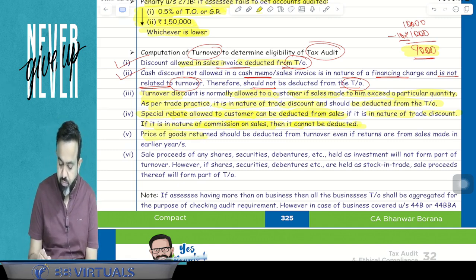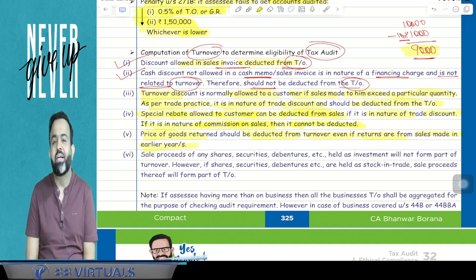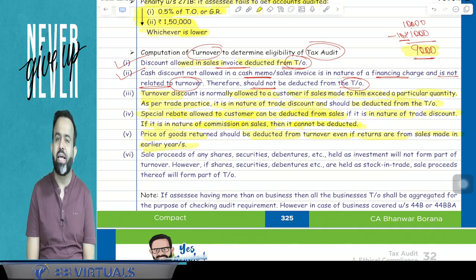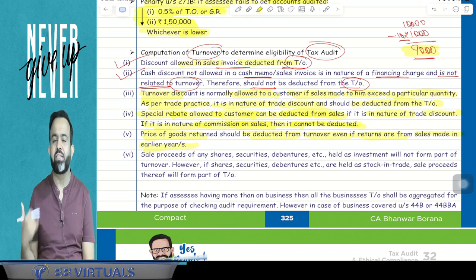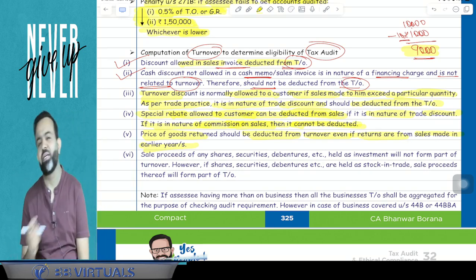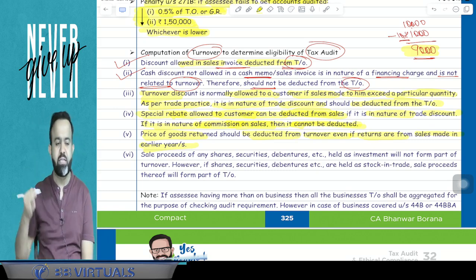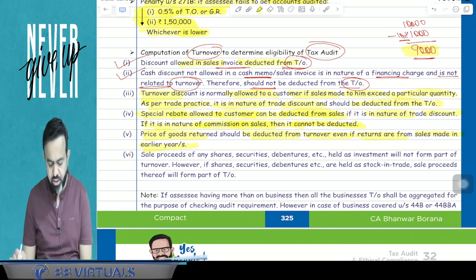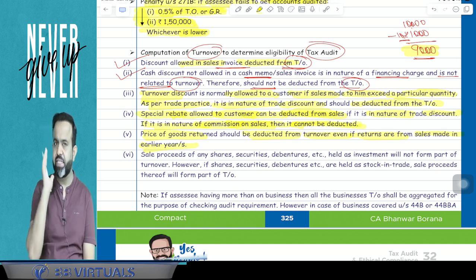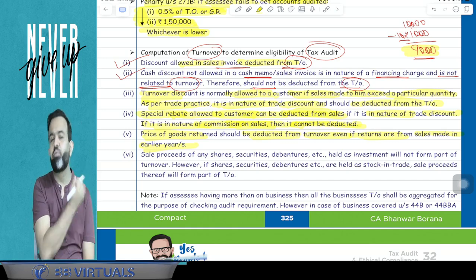Now next part. Price of goods returned should be deducted from the turnover even if the returns are from the sales made in the earlier year. Suppose for an example, your sale made is 2 crore. Out of that 10 lakh, you receive as sales return. So sales return will be reduced. So 2 crore minus 10 lakh, so guys, here 1.9 crore will be treated as your turnover. Means sales return will be reduced while calculating your turnover. Even if sale was made in the last year, it means suppose in the current year you made the sale and in the next year there is a sales return, that will also be reduced from the turnover.